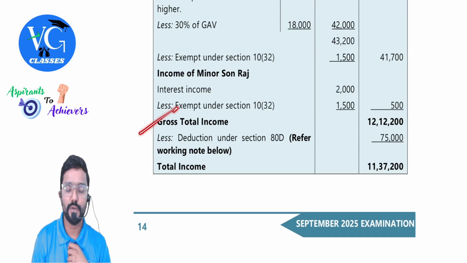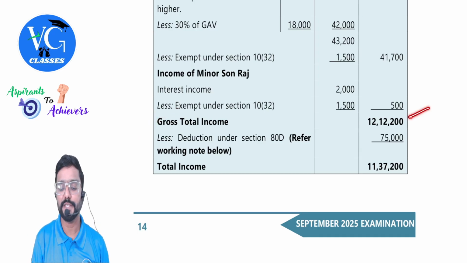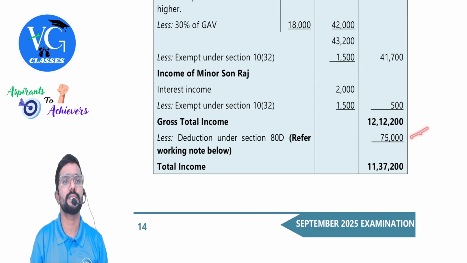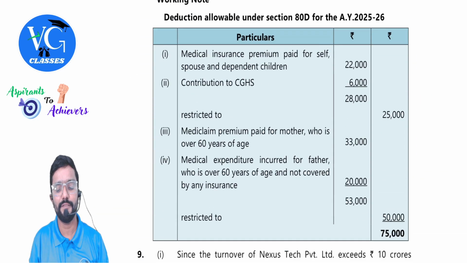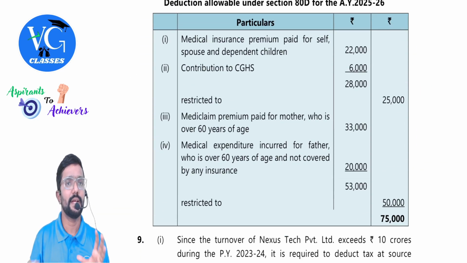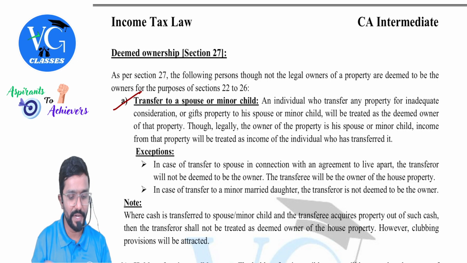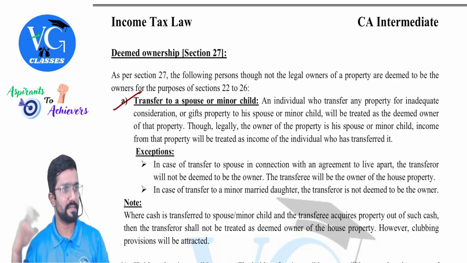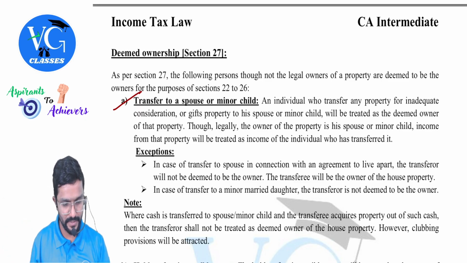So gross total income after considering clubbing figure is 12,12,200. Then deduction under section 80D, I already explained this. How much does it come to? 75. And how is it 75? They have shown you. Okay, guys, there are two categories. Let me just show it, 1 second. There are two categories, self and family, and parents separately. Correct? Yes.